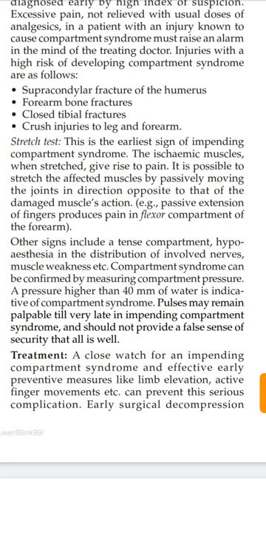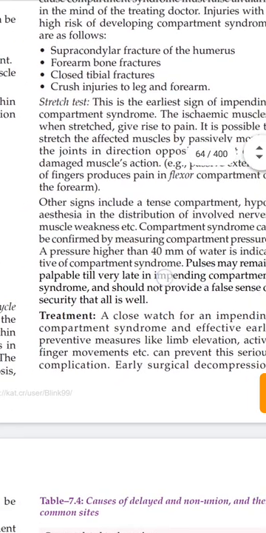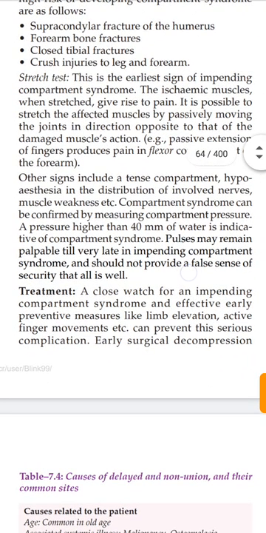Compartment syndrome can be confirmed by measuring compartment pressure. A pressure higher than 40 mm of water is indicative of compartment syndrome. Pulse may remain palpable till very late in impending compartment syndrome and should not provide a false sense of security that all is well.